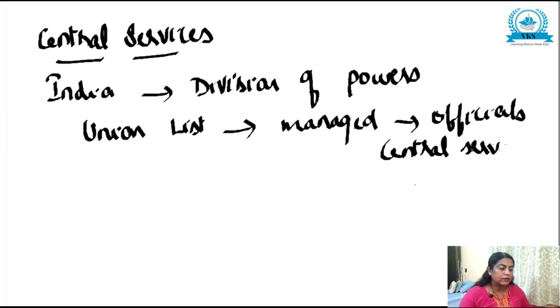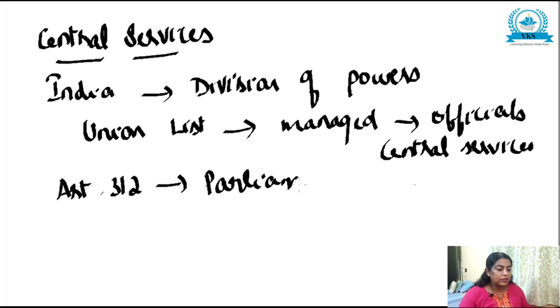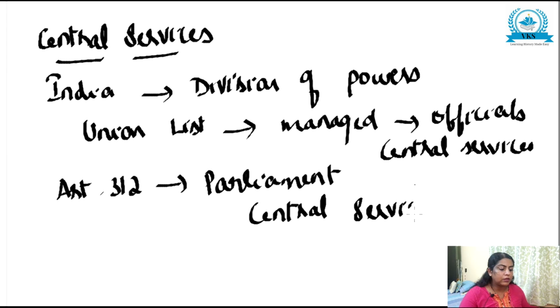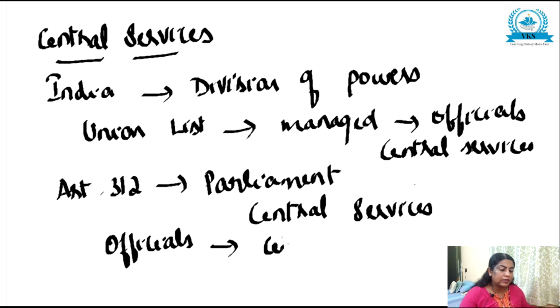According to Article 312 of the Constitution, the Parliament is empowered to create central services. Now, the officials appointed to these services come under the exclusive control of the central government.